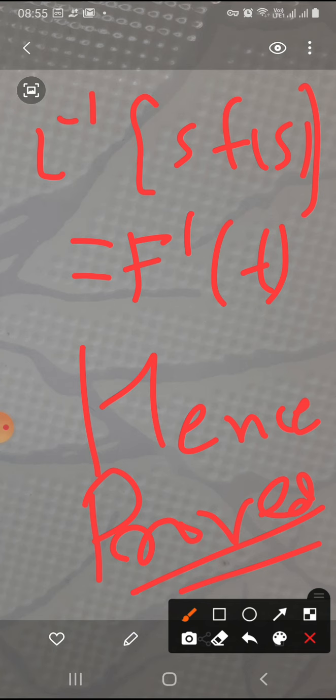So, Laplace transform of f'(t) will be sF(s). That is, we can say inverse Laplace transform of sF(s) will be f'(t). In this manner, we can prove this article, that is derivatives of inverse Laplace transform or multiplication by powers of s. Thank you.